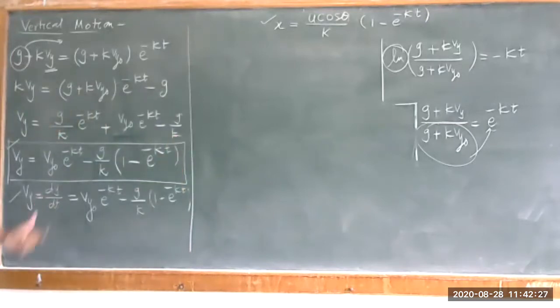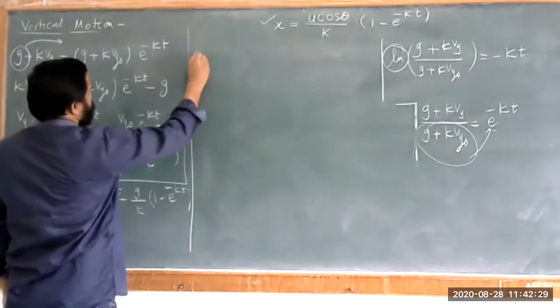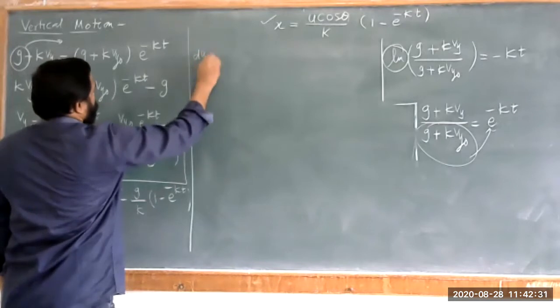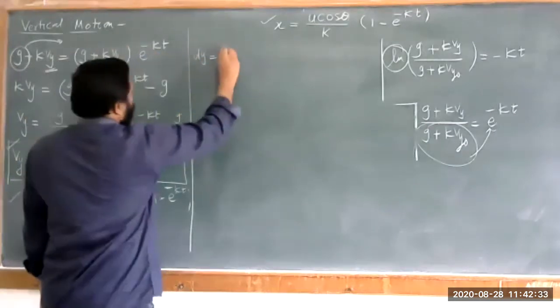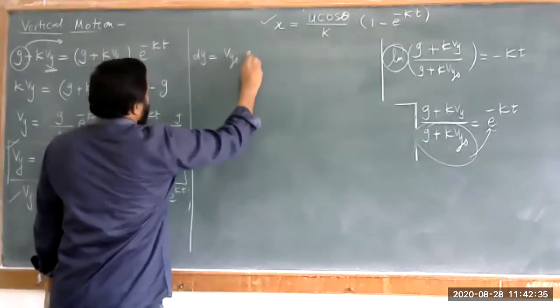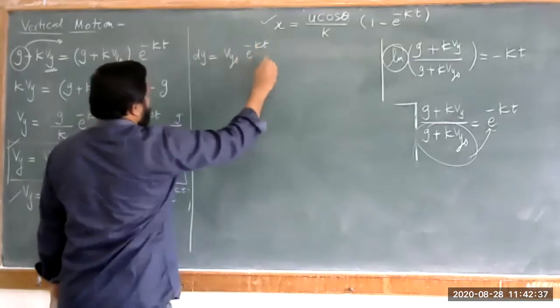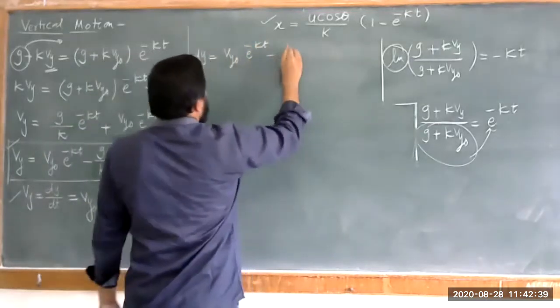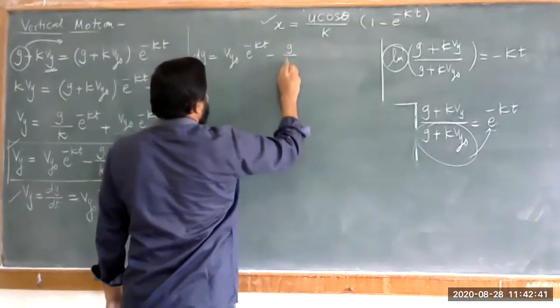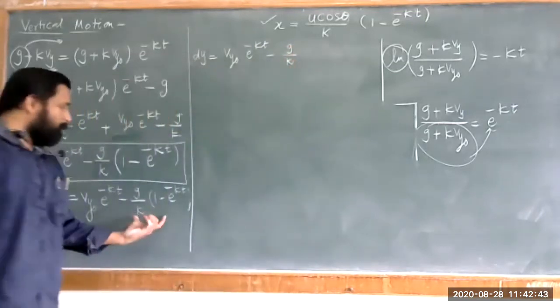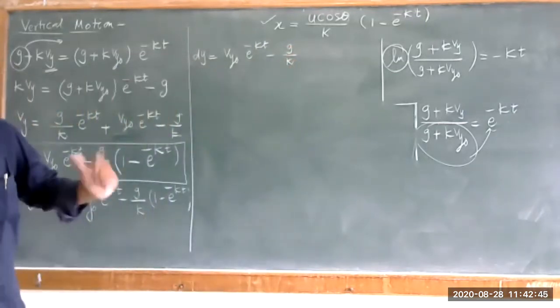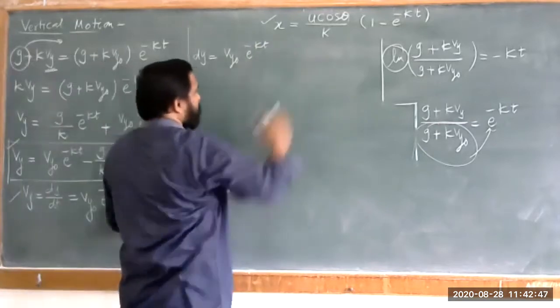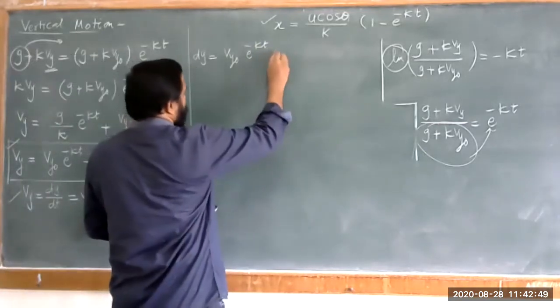So the condition is dy is equal to Vy naught into e raised to minus kt minus g upon k. Let us separate this. Transfer dt to this side.